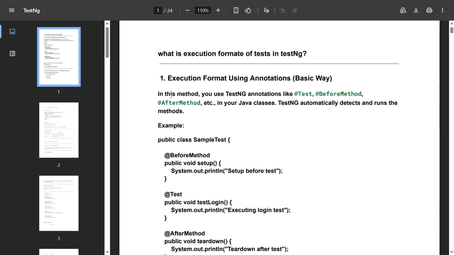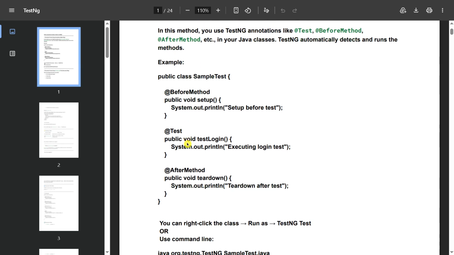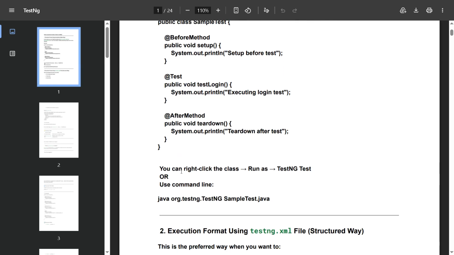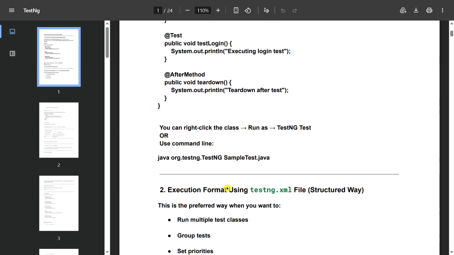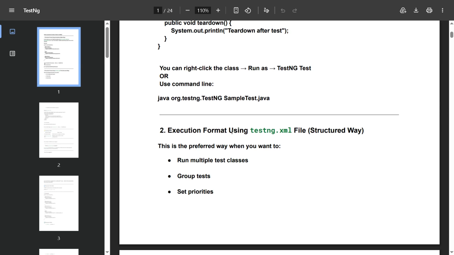You can say in this method you can use TestNG annotations like @Test, @BeforeTest, @AfterTest, etc. in your Java classes, and TestNG automatically detects and runs the methods. For example, public class Sample with a before method, a test and an after method. You can right-click the class and run as TestNG test, or use the command line. The other execution format uses the testng.xml file in a structured way.